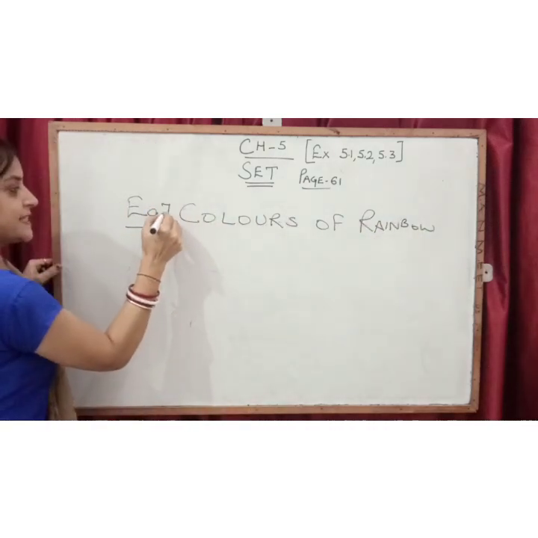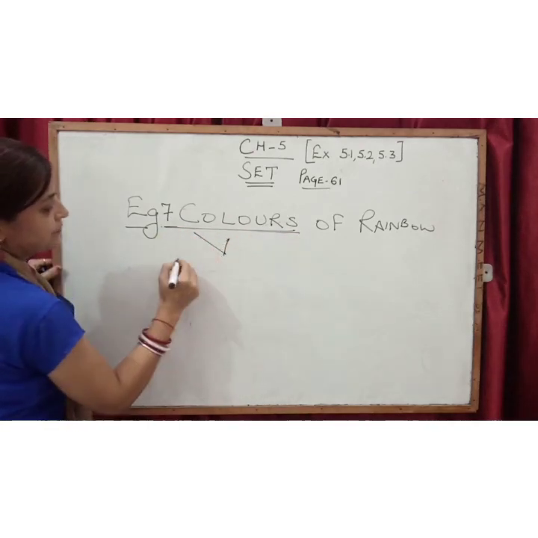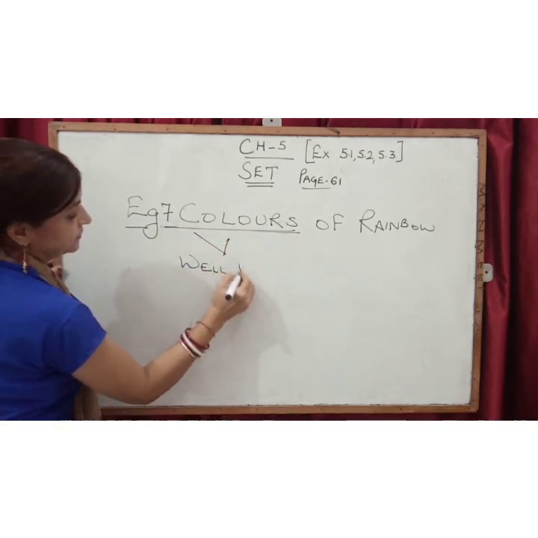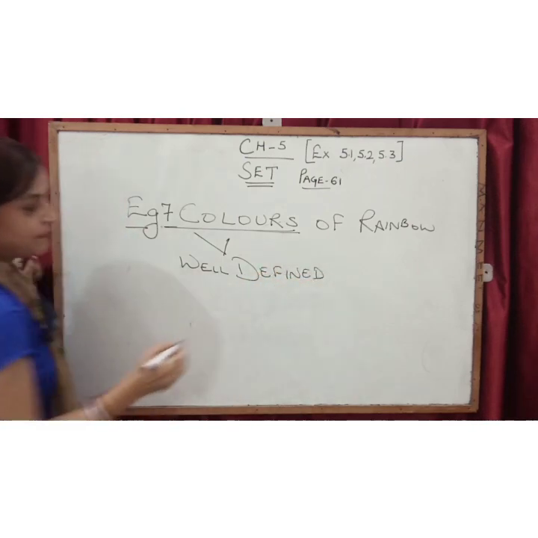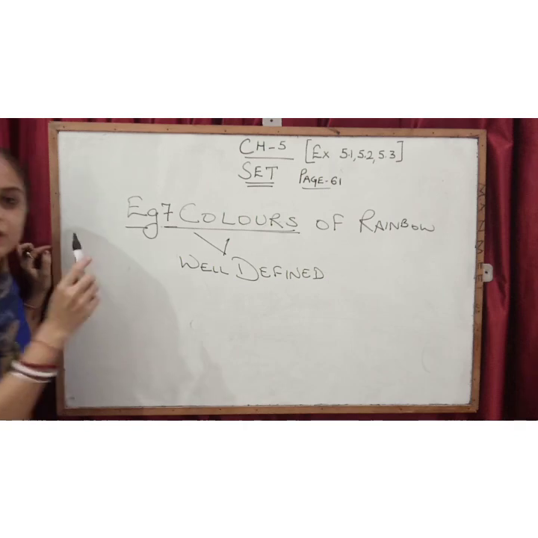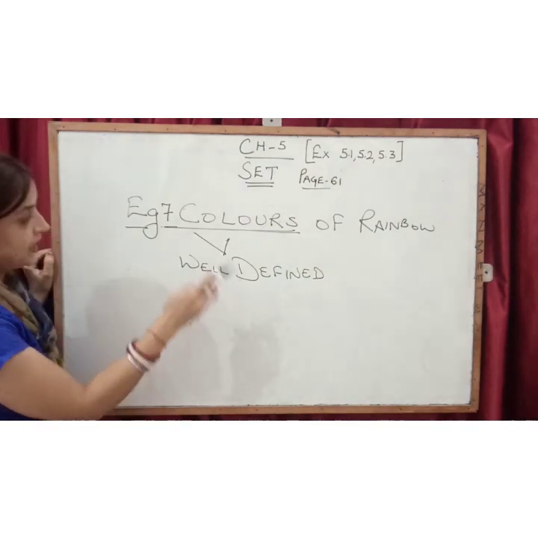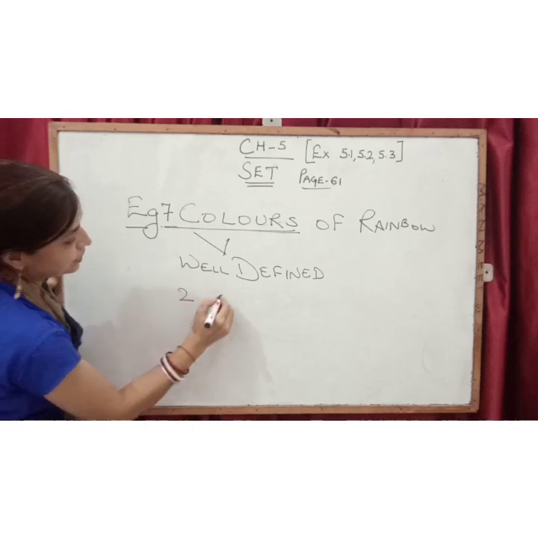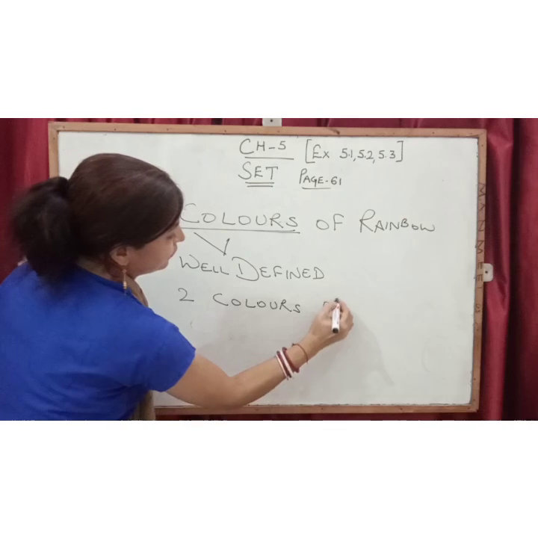So if I write 7 colors of rainbow, now it is well defined. Why? Because, students, I mentioned that you have to tell all the 7 colors of rainbow. And if I say, mention any 2 colors of rainbow.